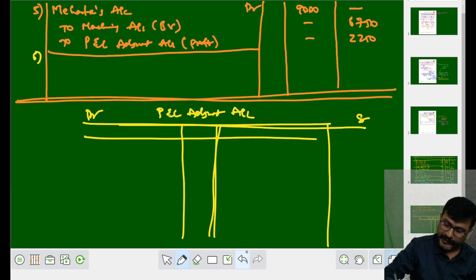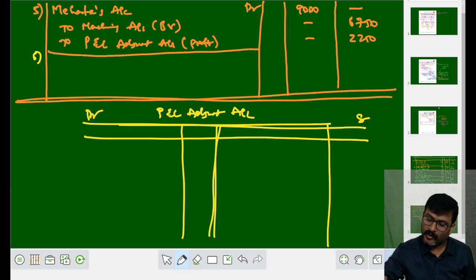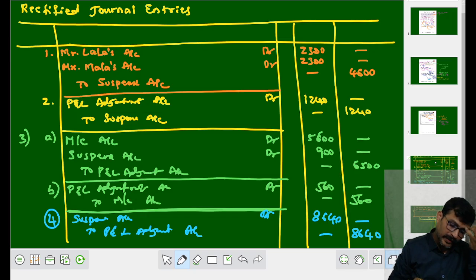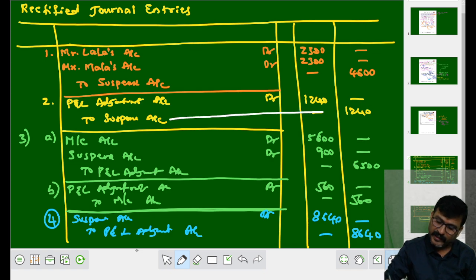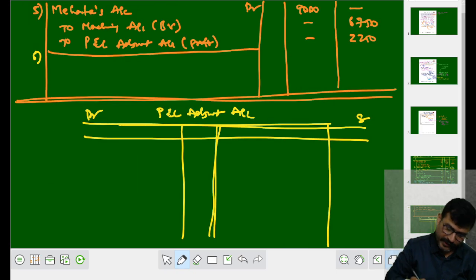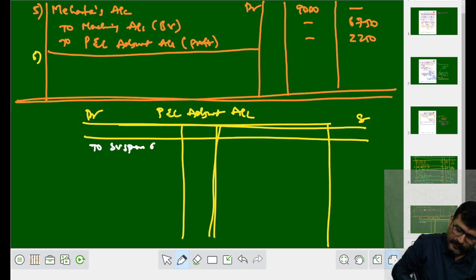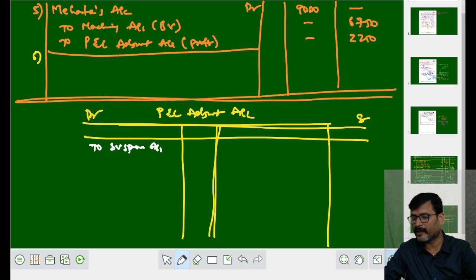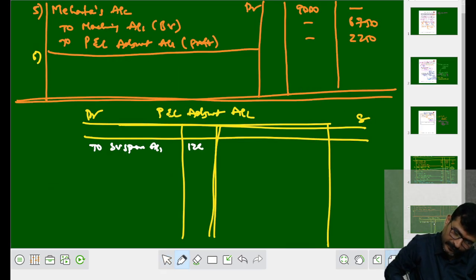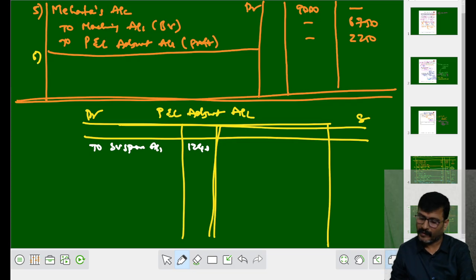Or debit, credit, particular, you can write it. Okay, fine. Let me move on to the first one. Lala, Mala, suspense, no P and L adjustment. P and L adjustment to suspense. Since, my dear student, suspense account is in the credit of journal, so it comes where? Debit of ledger. So where to write? To suspense account. How much is the amount? 1240. It has come, right? Okay, fine.